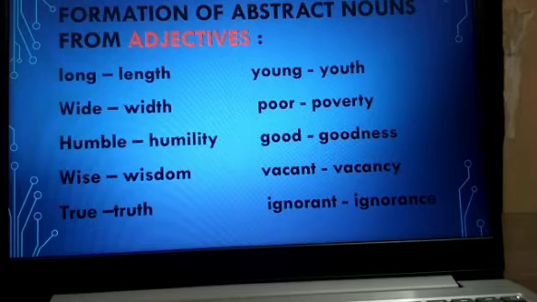Vacant, vacancy. Ignorant, ignorance. Now you can see that all these are adjectives like long, wide, humble, wise, true, young, poor, good, vacant, ignorant, because all these words give information about nouns, so they are adjectives, and from these words we have formed abstract nouns, that is length, width, all these are abstract nouns.